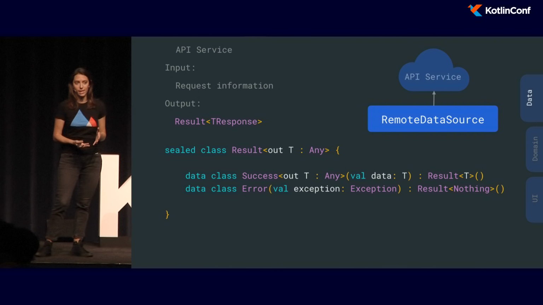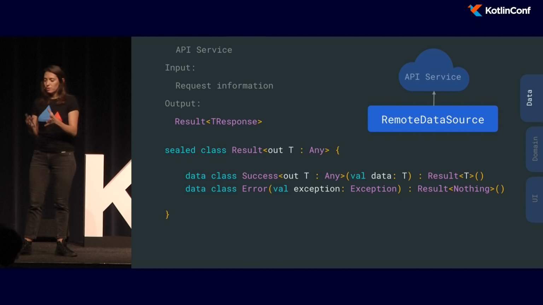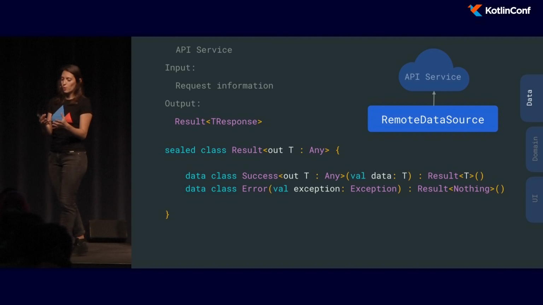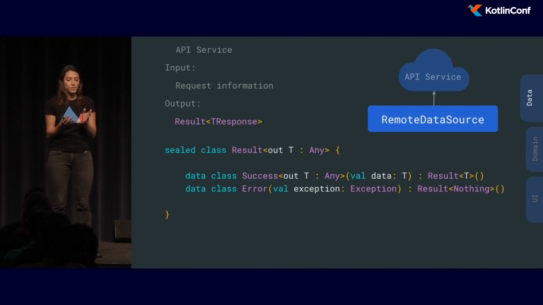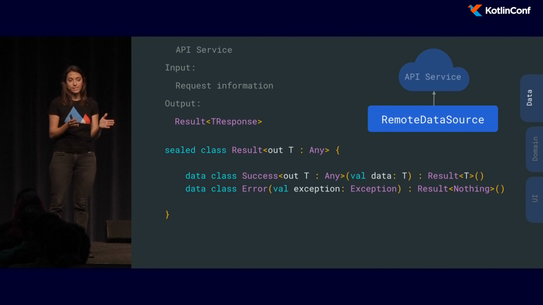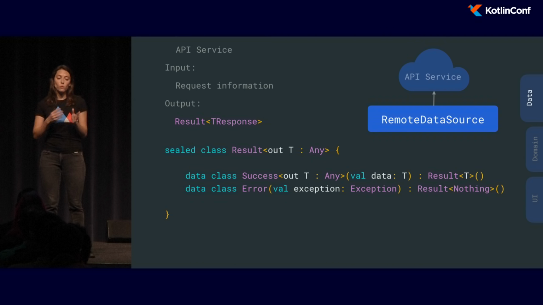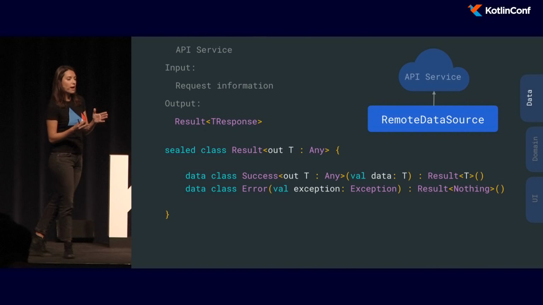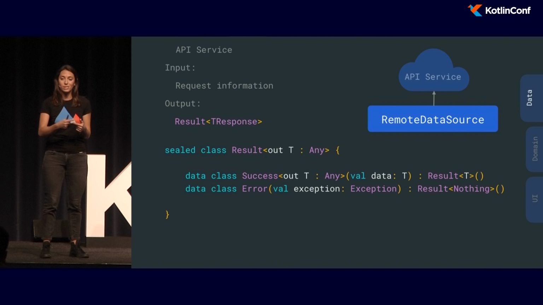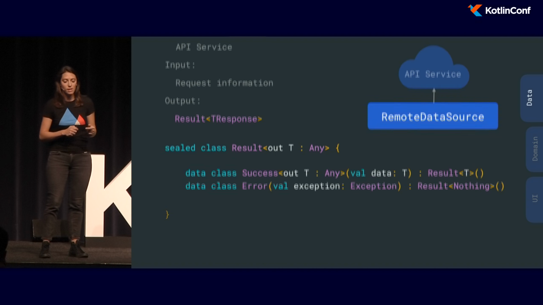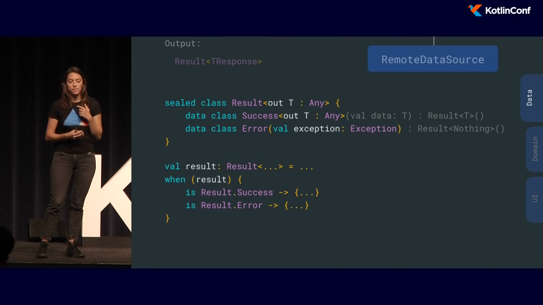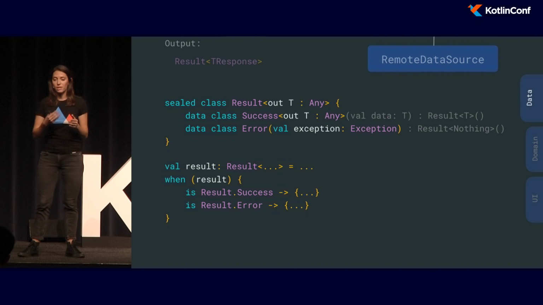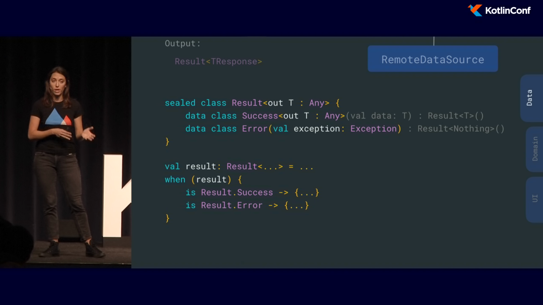So what's this Result class? We knew that we wanted to express the fact that we got the data either with success or with error. And the way to do this is with sealed classes, because with sealed classes, you can only have a limited type. You can decide what's the type hierarchy. So often, you end up using the sealed classes, or we end up using the Result with when.